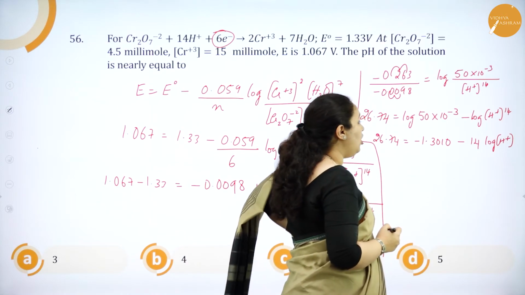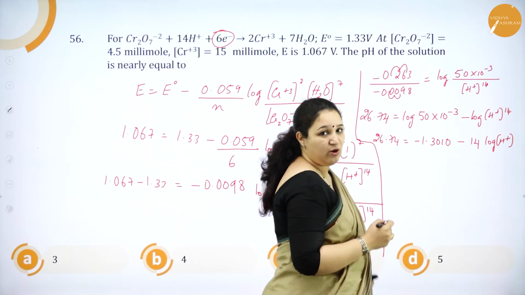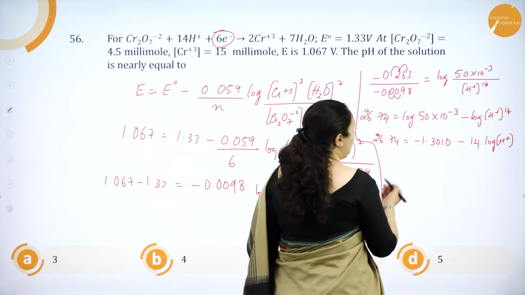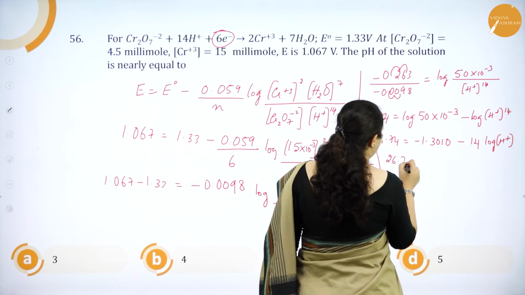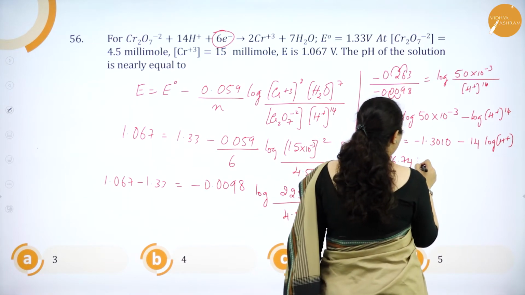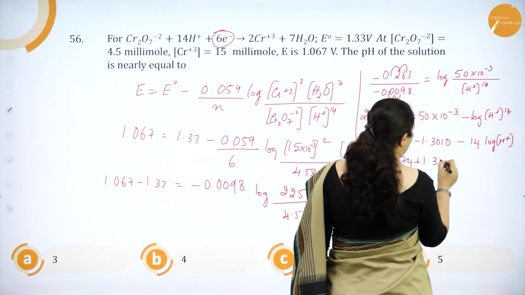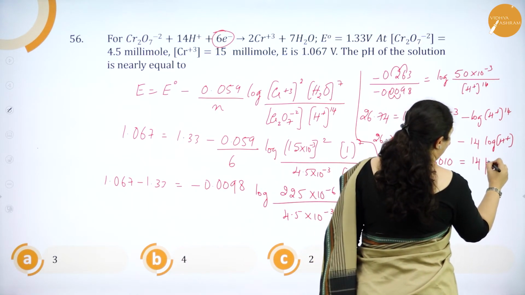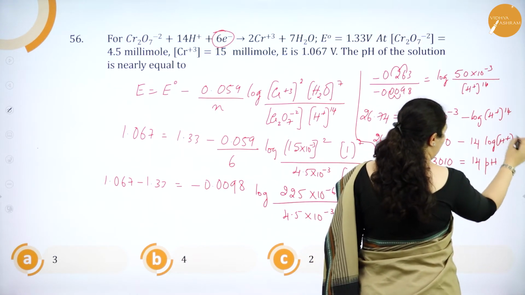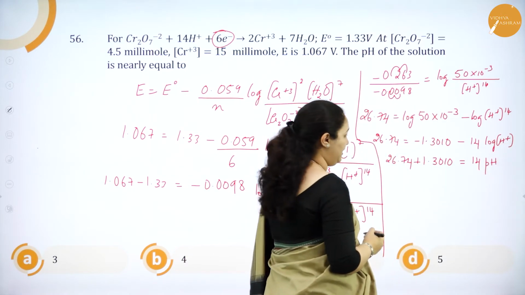Minus log of H plus ion is called pH. So I can write this as 26.74, move it to the other side, it becomes plus 1.3010 is equal to 14 pH, because minus log H plus ion is called pH.